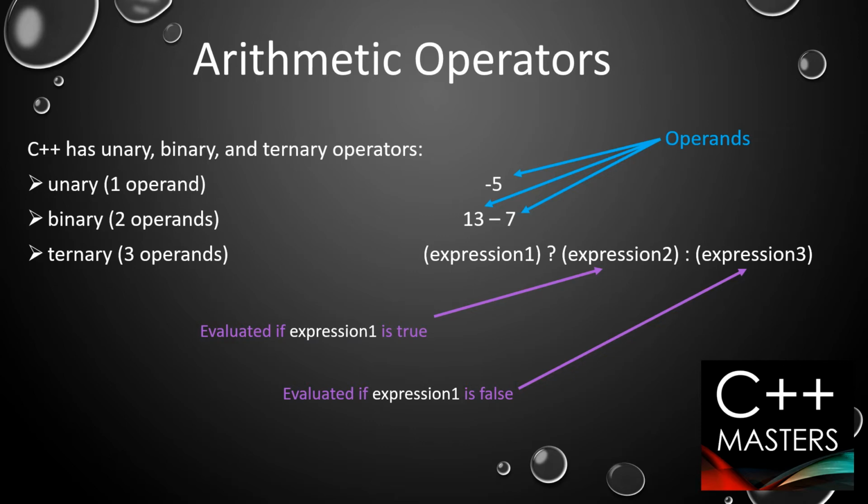So there is no need to panic, and these are just for you to remember how the operators are written. For example, if you say, if it is raining, take an umbrella, otherwise wear a coat. So let us say expression 1 is if it is raining. If it is raining, then take an umbrella, otherwise take a coat. It is that kind of expression we will do when we proceed.